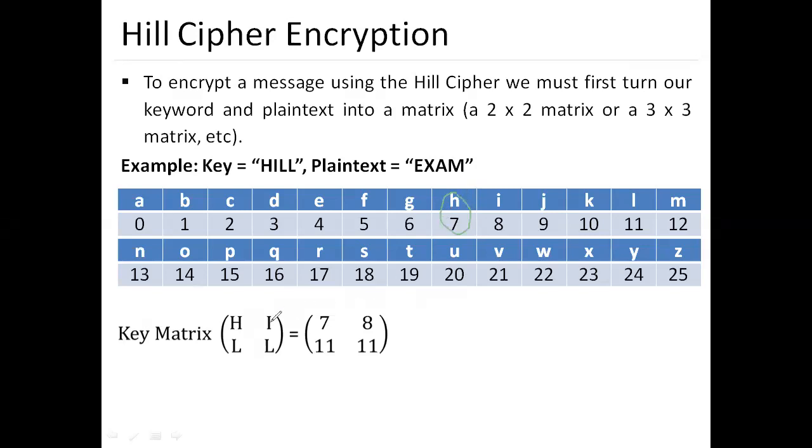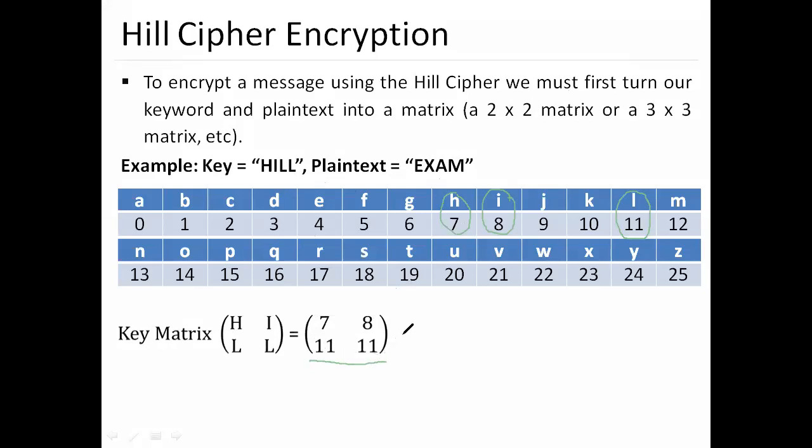Then we have I, which is this one, 8. Then L, which is 11, and again L, 11. Since we have 4 characters, we make it a 2 cross 2 matrix. So this is my numeric form of HILL: 7 8 11 11. This is my key for encryption.